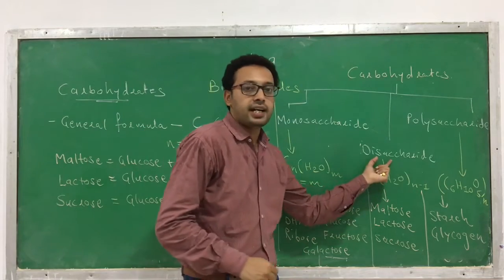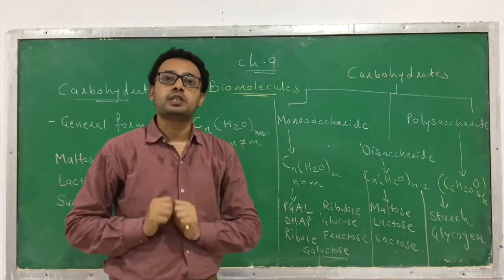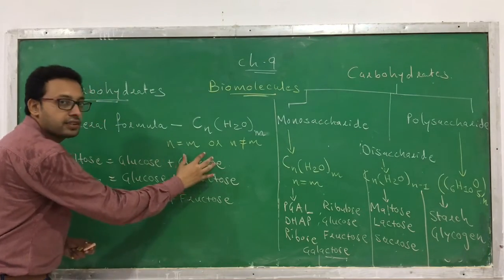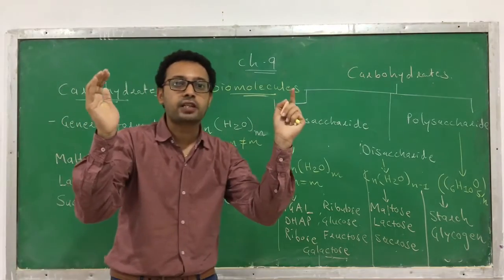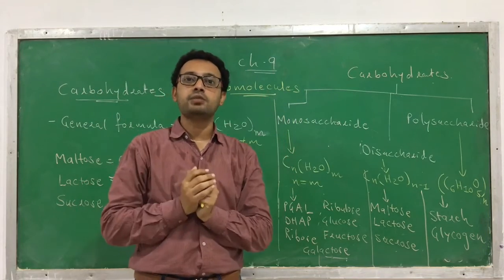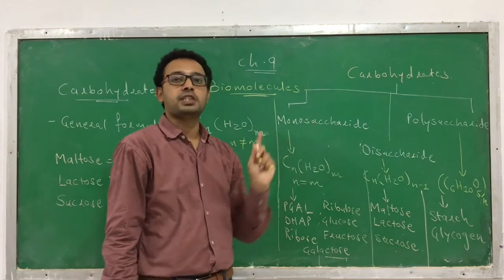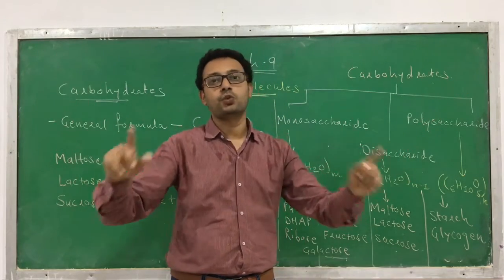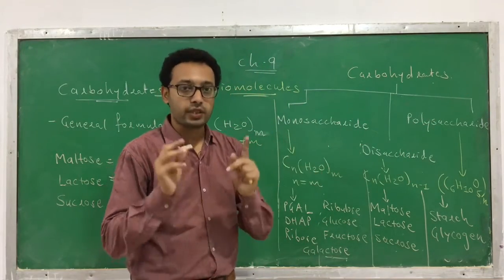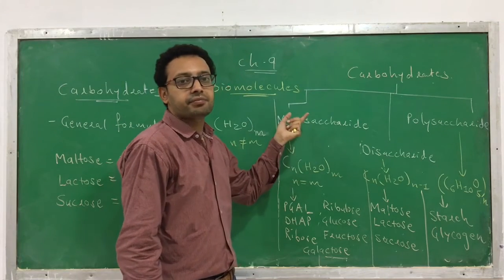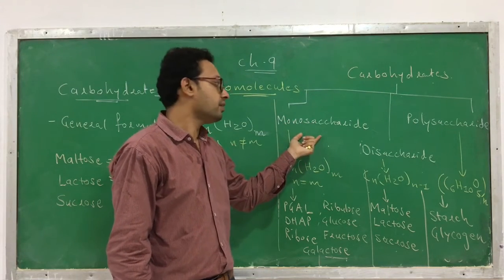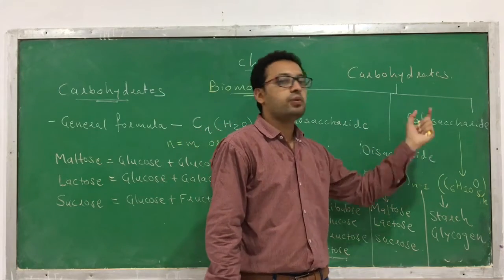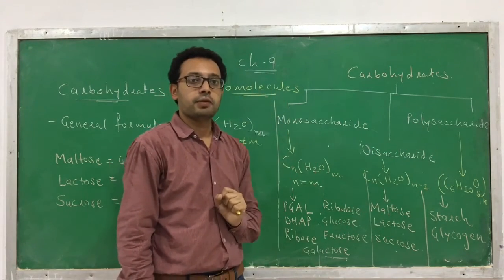Disaccharide cannot cross a plasma membrane because here there are 2 units of monosaccharide. So the size of the molecule becomes larger, and as the size becomes larger, they cannot cross a plasma membrane. And the polysaccharide is even much bigger, so that's why it cannot cross a plasma membrane. So in short, monosaccharide can cross plasma membrane, disaccharide cannot, and even polysaccharide cannot cross a plasma membrane.